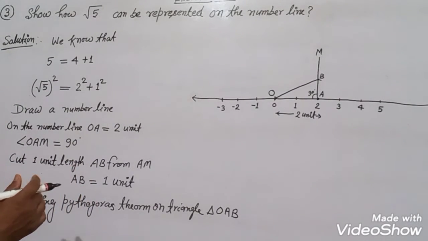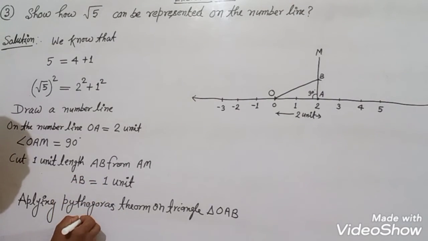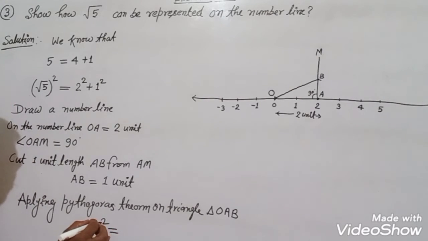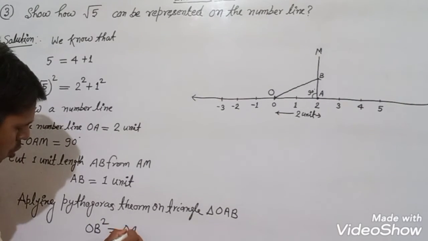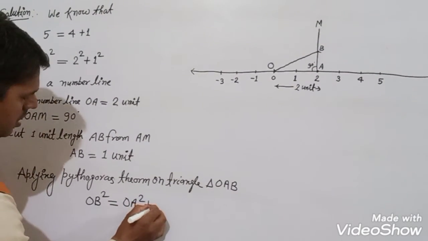By Pythagoras theorem, OB square is equal to OA square plus AB square.